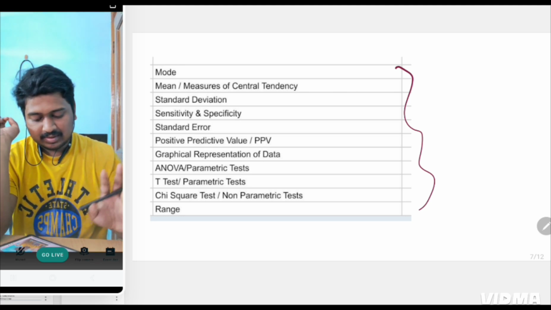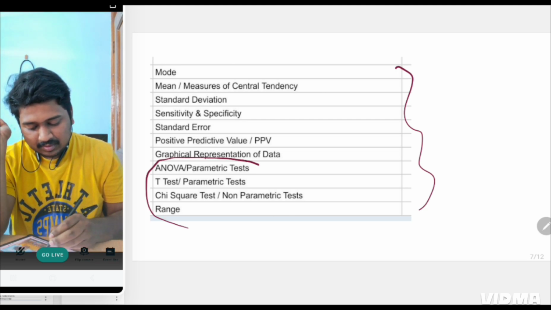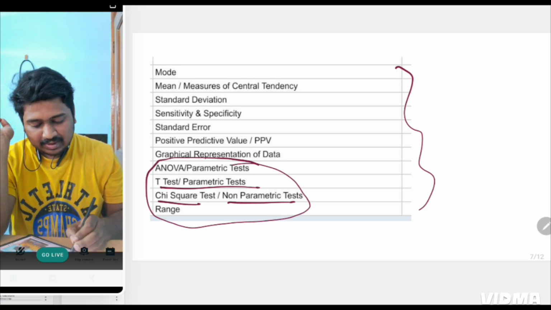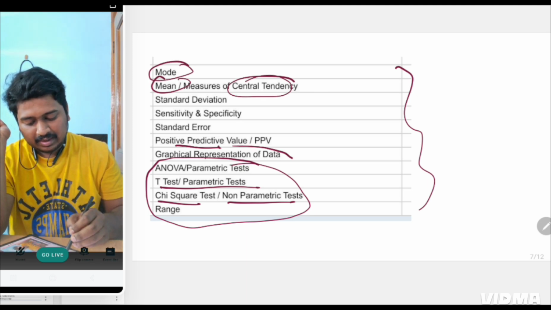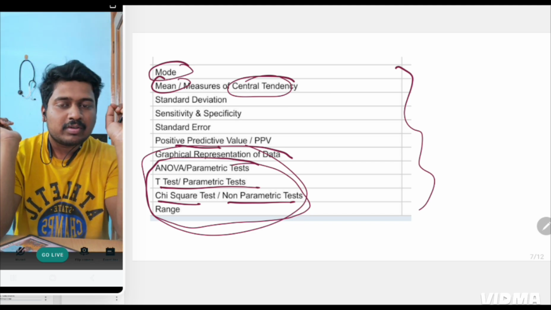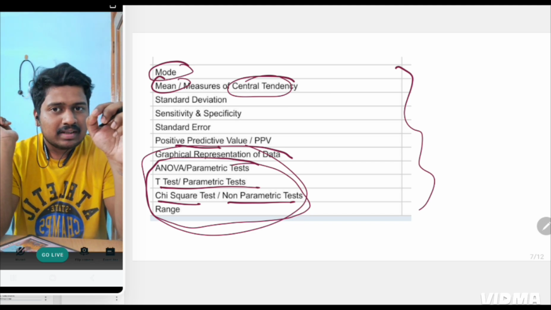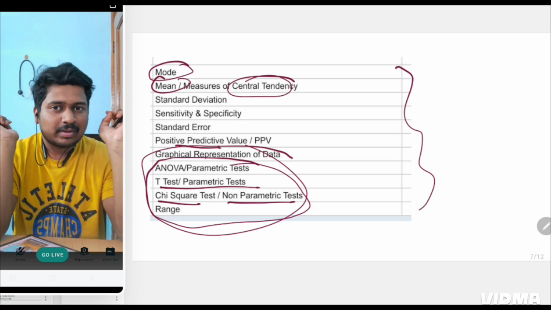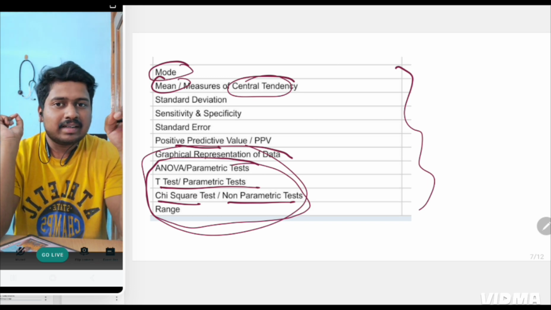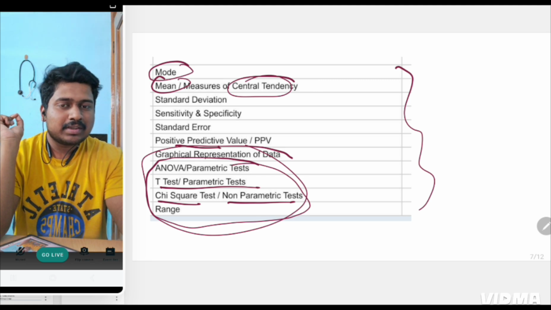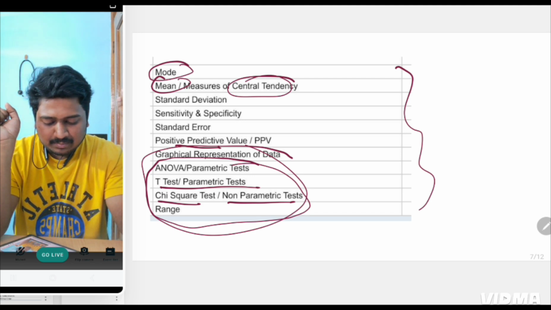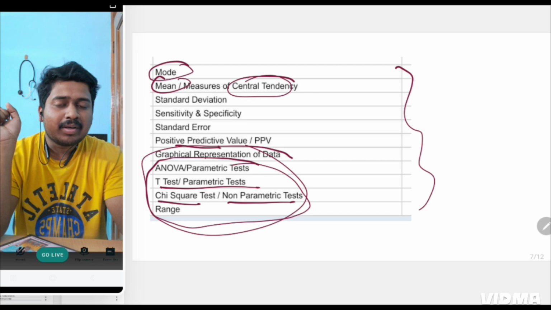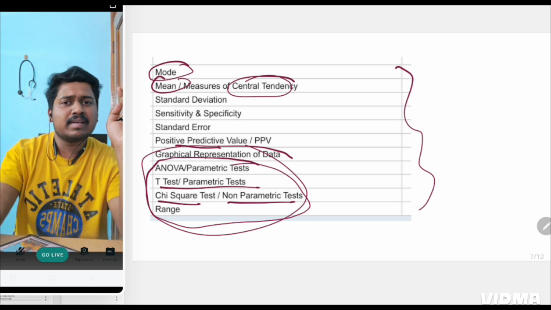These are the questions that have been asked, and you'll notice that more questions are being asked on ANOVA, t-test, and chi-square test. Earlier, questions were being asked on mode, mean and central tendency, but now more questions are being asked on the tests. You can also expect graphs. There are fewer problem-based and more knowledge-based questions, because they won't ask you to calculate anything. They'll ask, this is the data, which type of analysis will you use for this? Or maybe some new test has come, and they'll ask based on that. So that is the approach in INI-CET.